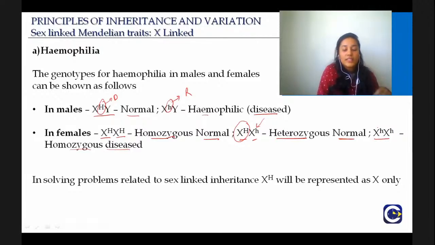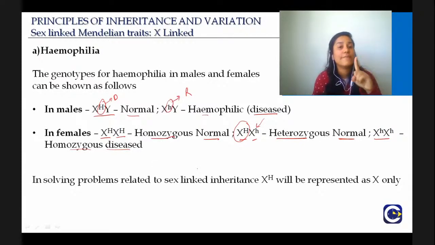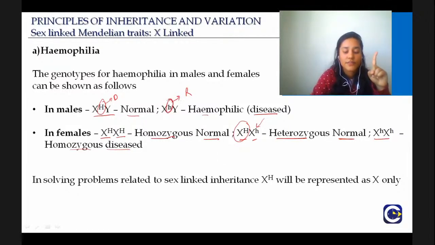Why? Because in case of males, there is only one X chromosome. Therefore, if that is recessive, there will still be disease, because when recessive is present alone, if small h is present, nothing is there to mask its expression and therefore it will be expressed.